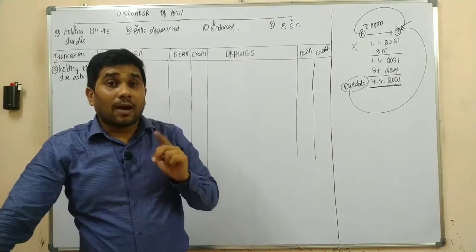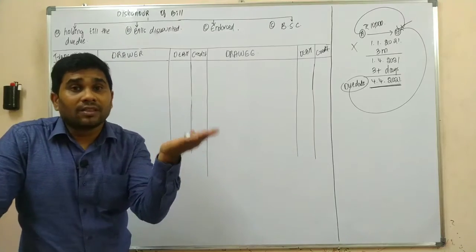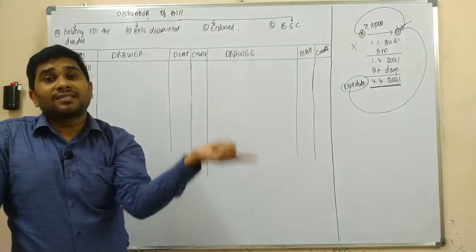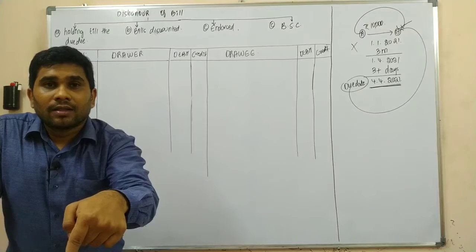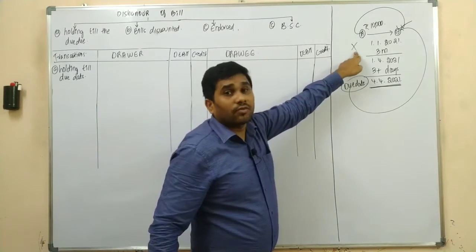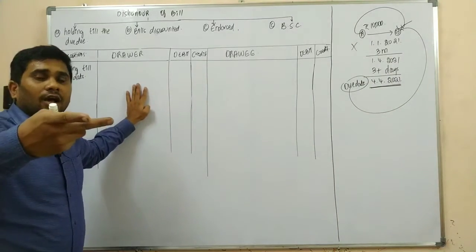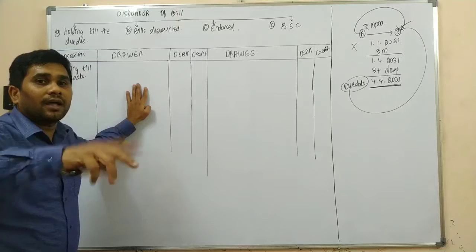Yes or no? Then in case of cancellation of this bill, it is nothing but the reversal of that raising the bill entry.